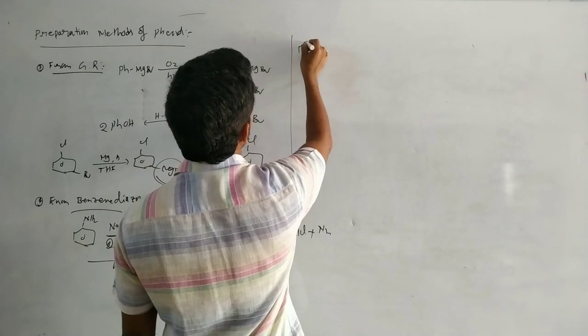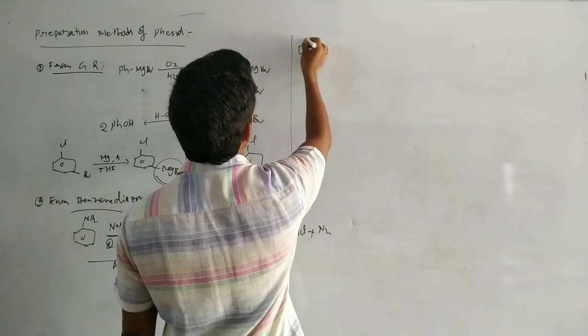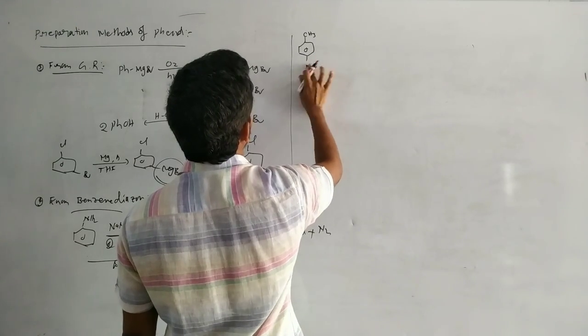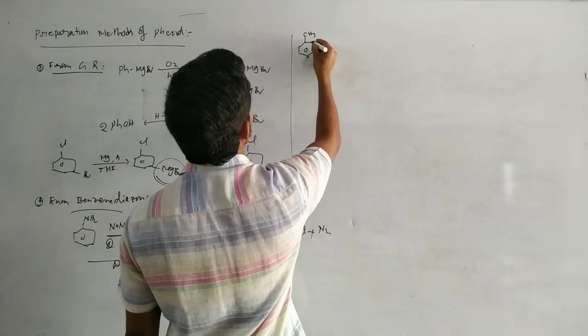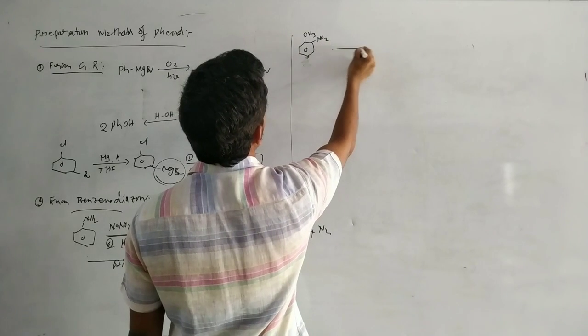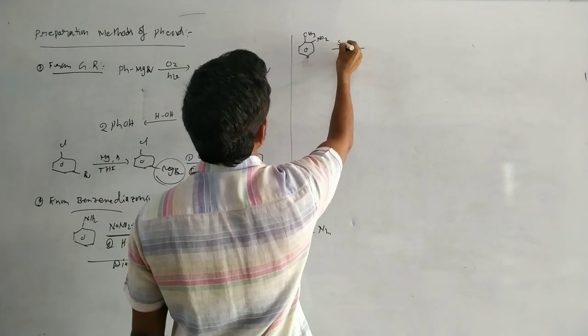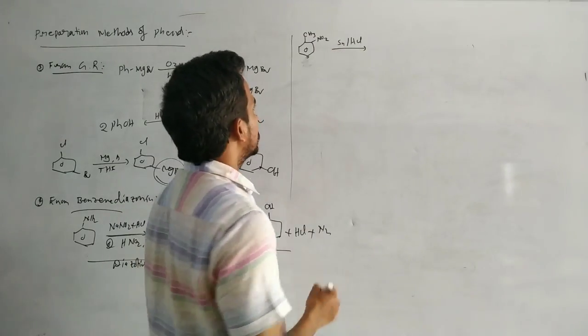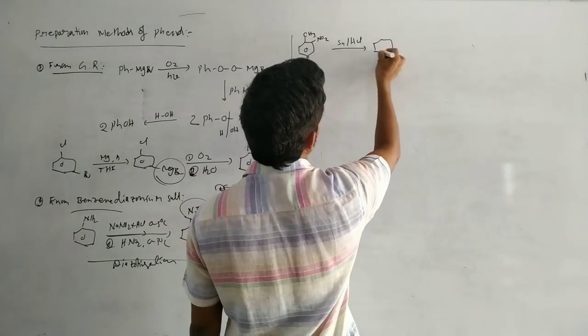For suppose, here is one more application. This compound has CH3 and NO2. I am treating this one with tin and HCl. With tin and HCl, the NO2 is reduced to NH2.